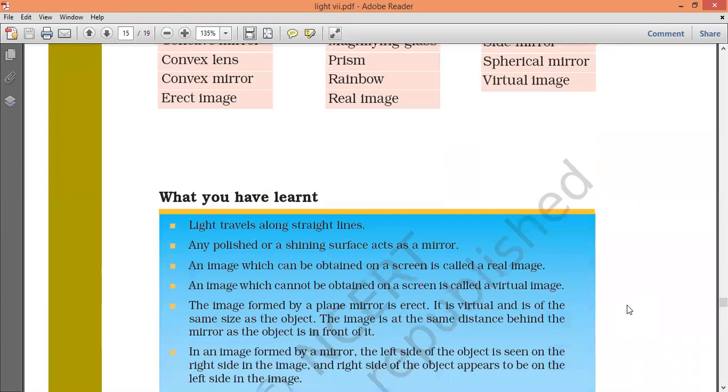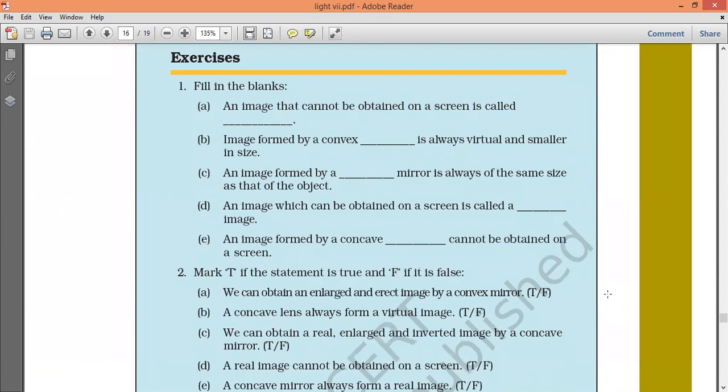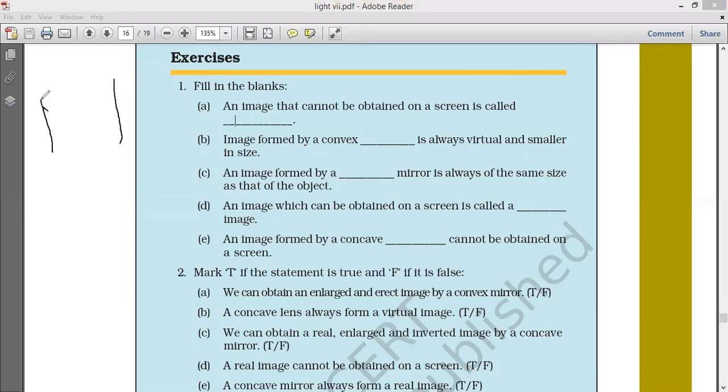Are there questions relating to this? We will see the questions relating to mirrors and lenses, and after that we will see the remaining topic. A virtual image is one that cannot be obtained on a screen. Suppose this is a mirror and the screen is here. You cannot get the image on the screen, so it is virtual. A real image can be obtained on the screen.